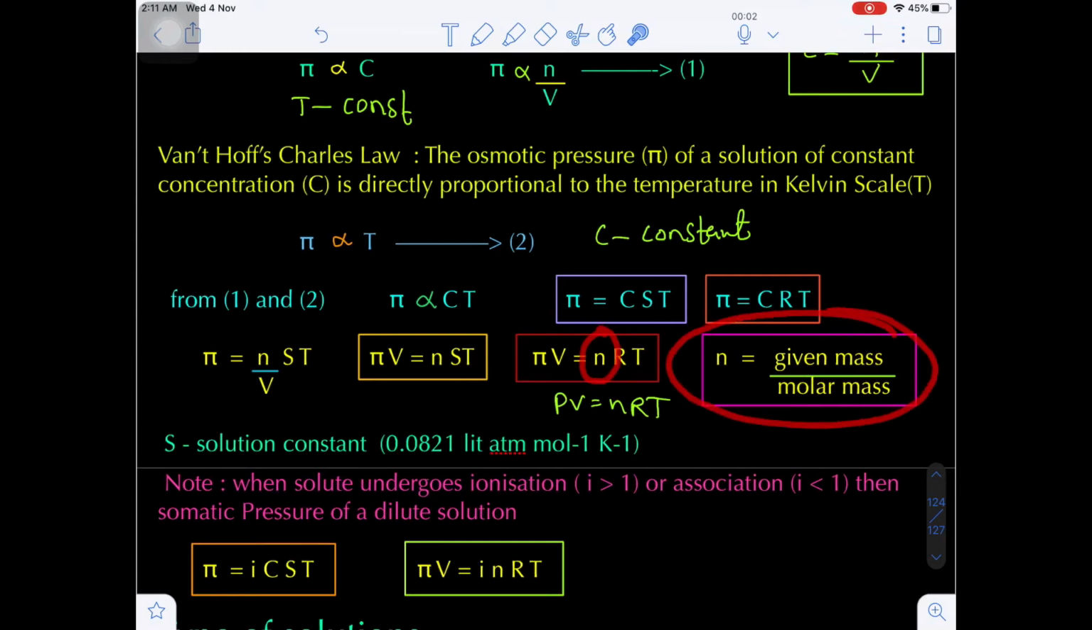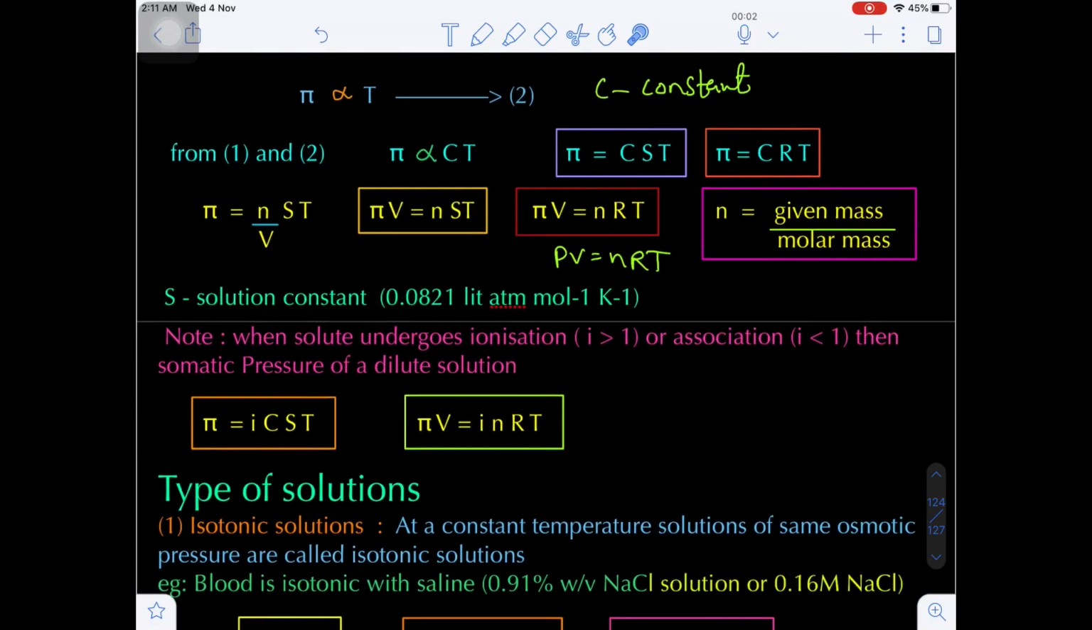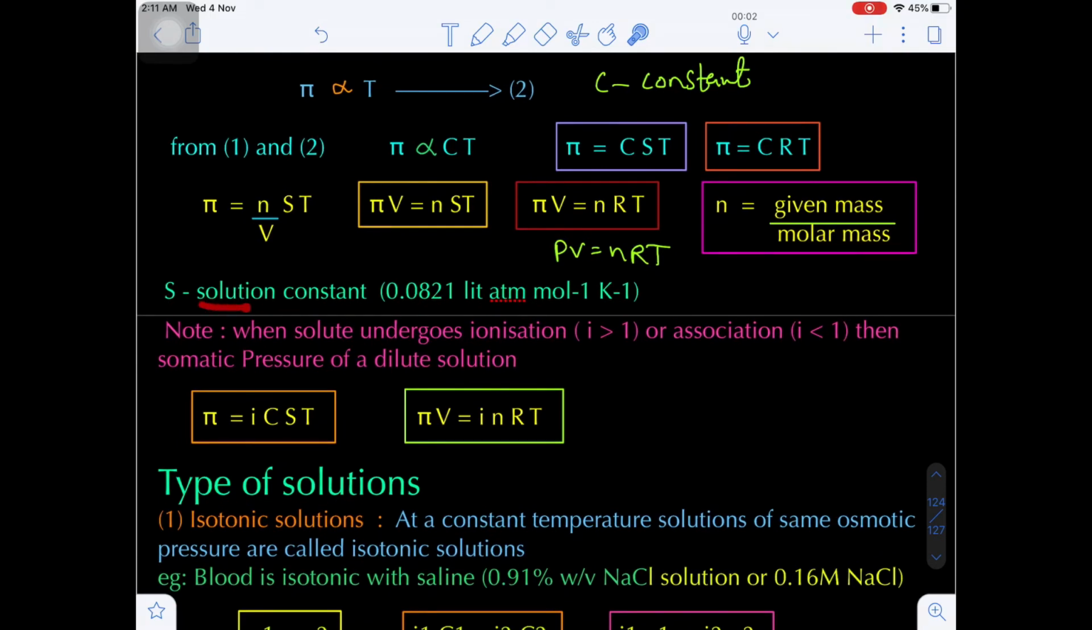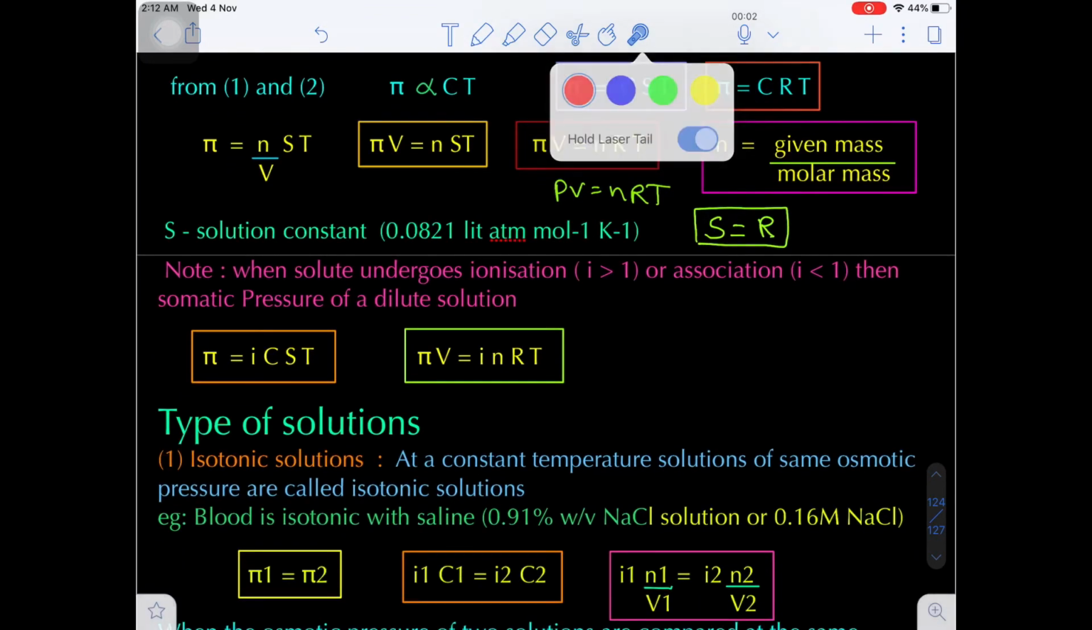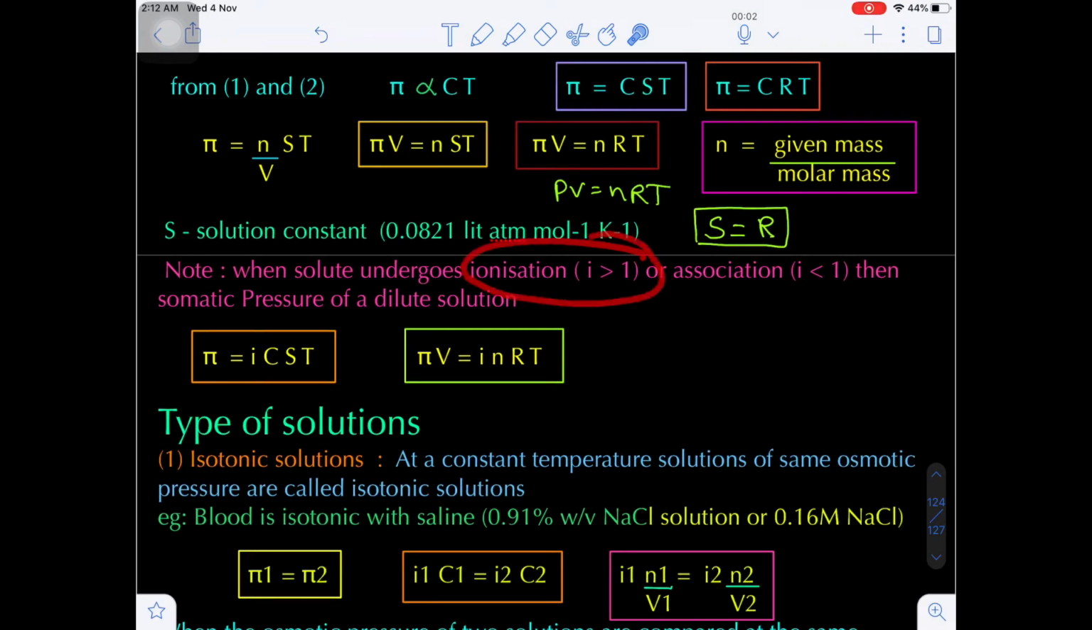How to find the number of moles? Given mass upon molar mass. Now the value of S, the solution constant, is nothing but the gas constant. The value will be 0.0821 liter atm per mole per Kelvin. Remember, the solution constant value and the gas constant value are both the same. Remember.